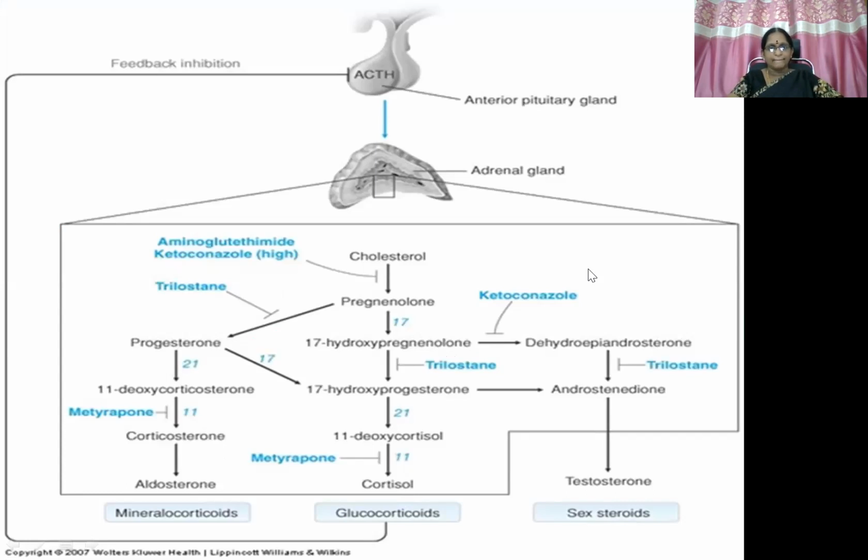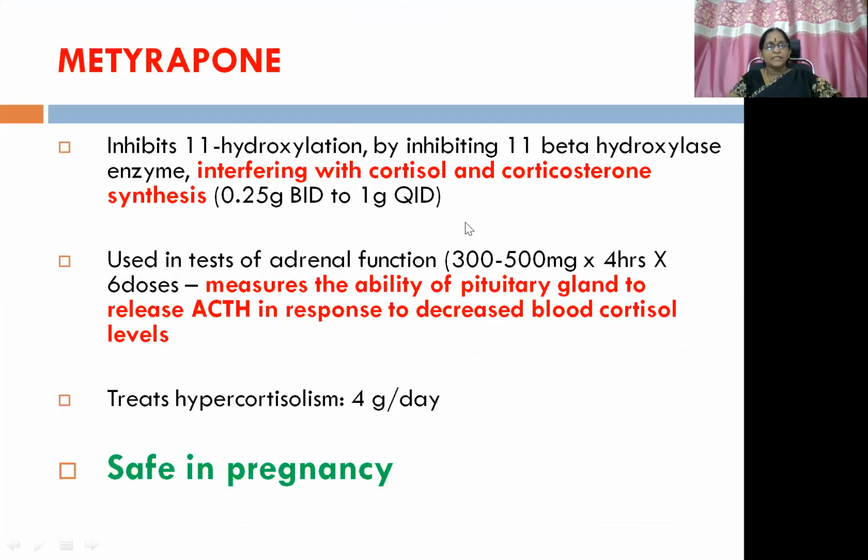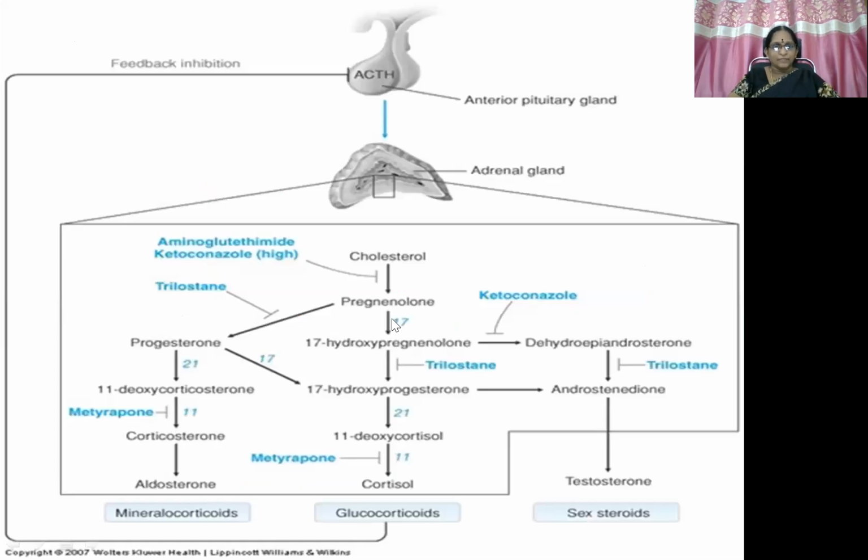Then metyrapone inhibits the 11-hydroxylation reaction by inhibiting the 11-beta-hydroxylase enzyme, interfering with cortisol and corticosterone synthesis. It is used in tests of adrenal function. So it measures the ability of the pituitary gland to release ACTH in response to decreased blood cortisol levels. Okay, so it treats hypercortisolism in one sense. 4 grams per day is to be given and it is safe in pregnancy. M stands for motherly molecule, so safe in pregnancy. That way you can remember easily. So 11-beta-hydroxylase, metyrapone.